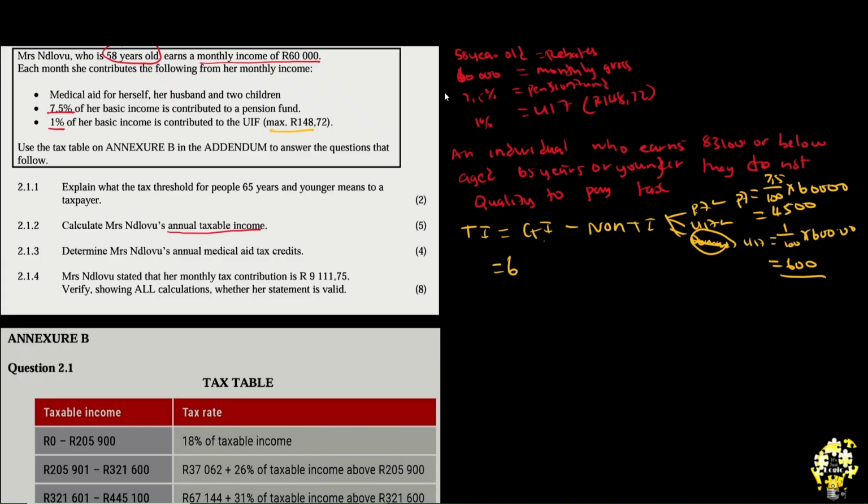Gross is 60,000. Pension fund, let's subtract it. It's 4,500. UIF, let's subtract it. It's not 600. If you do 600, you're already doing the wrong calculations, because according to the law, they cannot be taking 600 from your money. They have to be taking a maximum of 148.72.